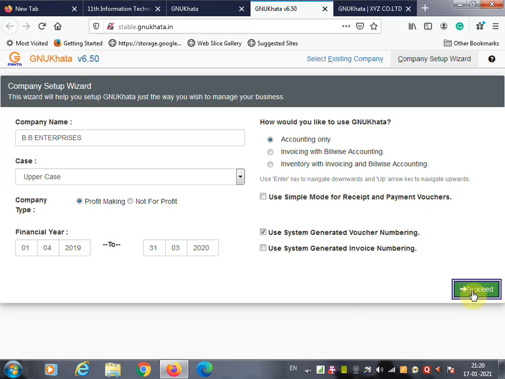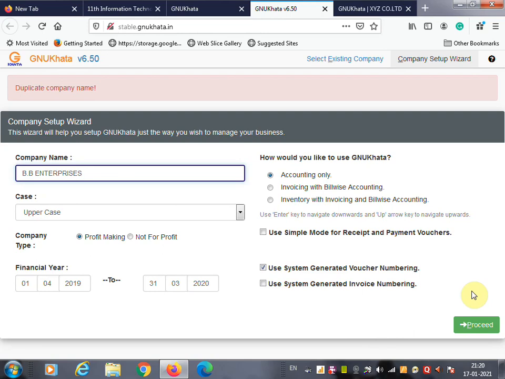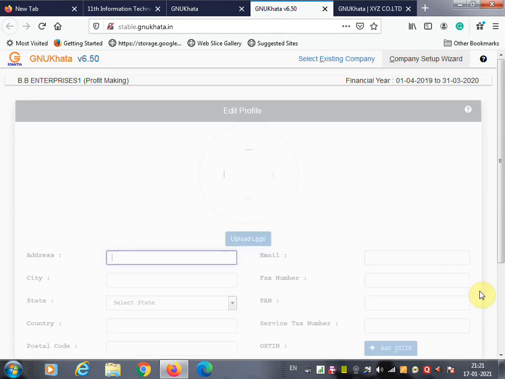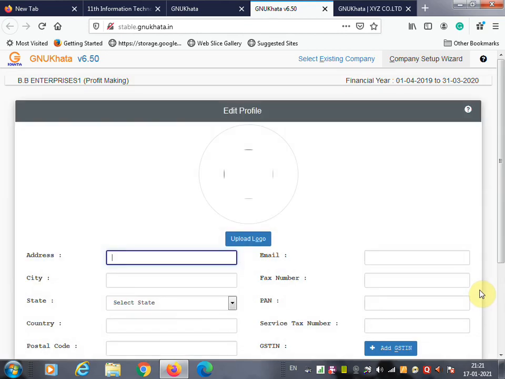Once you click on proceed, here a company BB Enterprises is already created, so I am going to change its name to BB Enterprises 1 and then click on proceed. So now you will reach the create profile or edit profile of the company screen.